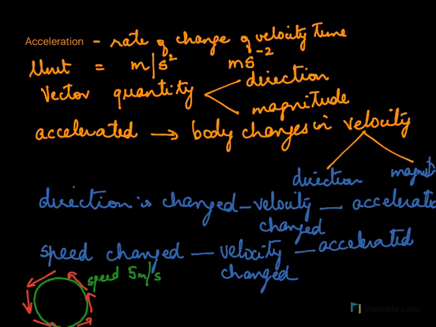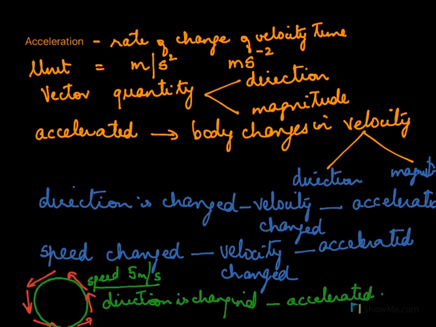So although in circular motion here, the speed is constant, the direction is changing. So what do we say? Is it accelerated motion? Yes, it is accelerated motion. Because although the speed is constant, the direction is changing. So the velocity is changing.